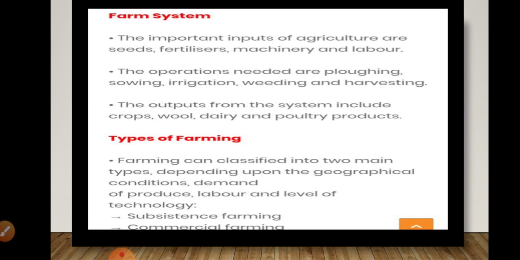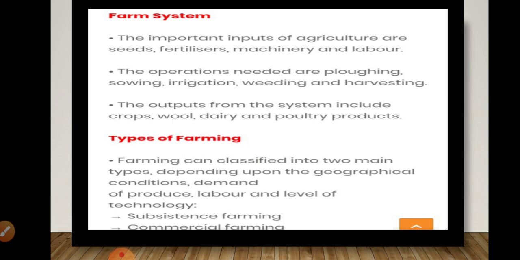The operation that is needed to get a good yield is ploughing. First of all, if we are going to sow a seed, first we have to do ploughing, then we are going to sow the seeds, then irrigation, we are going to water the seeds.